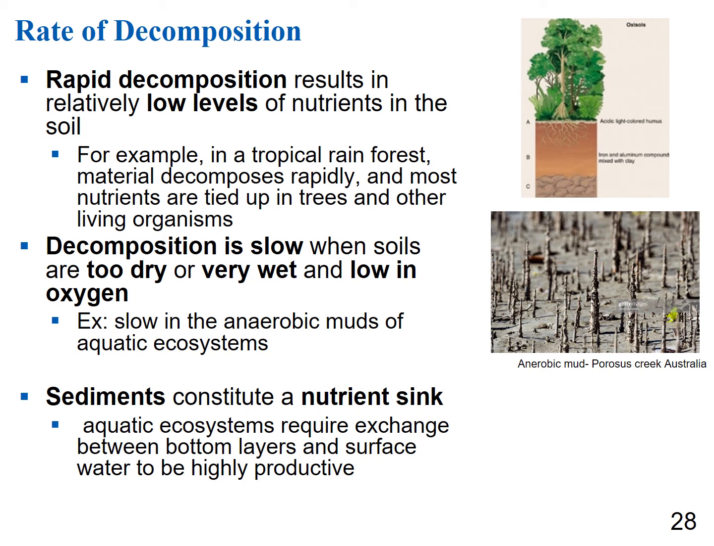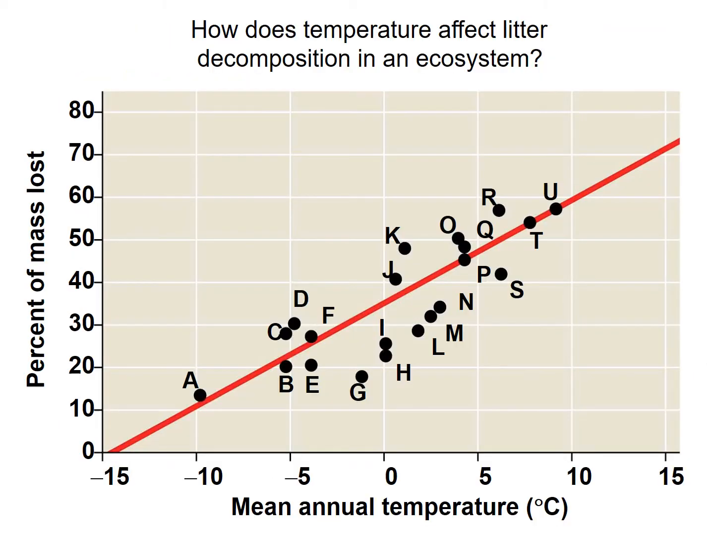Sediments are a nutrient sink. In aquatic ecosystems, they require exchange between the bottom layers and the surface water to be highly productive. So temperature can affect litter decomposition in an ecosystem. On this graph, you've got mean annual temperature on the x-axis and percent of mass lost on the y-axis, and generally speaking, as temperature increases, decomposition increases.